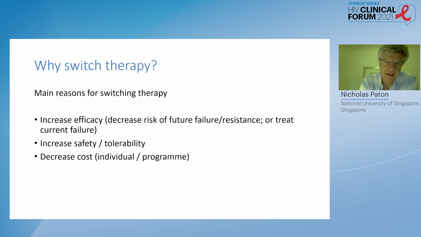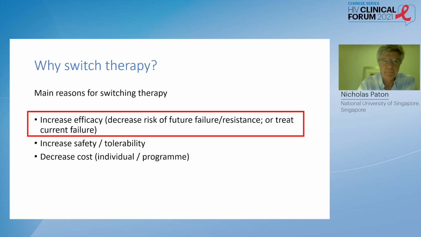So why switch therapy? The main reasons for switching antiretroviral therapy are to increase efficacy of the regimen, to decrease the risk of future failure or risk of resistance, or to treat current failure, as well as to increase safety or tolerability if the patient's having a problem with side effects, or to decrease cost, either in a situation where the individual has to pay for their therapy or in a program setting, which is treating millions, where costs of regimens become an important issue in the selection of drugs.